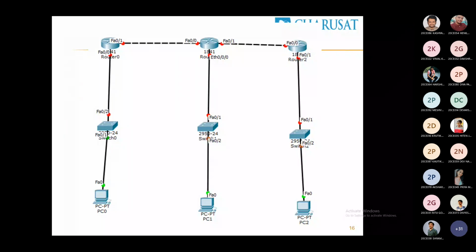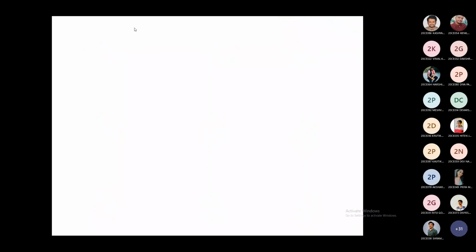Yes or no? Can I convert this topology into a graph? How is it possible to convert this topology into a graph? Have we discussed it last time? No. So let's start with this. This is a diagram of three routers, three switches, and three computers. Can we convert it into a graph? So how do we convert this into a graph?